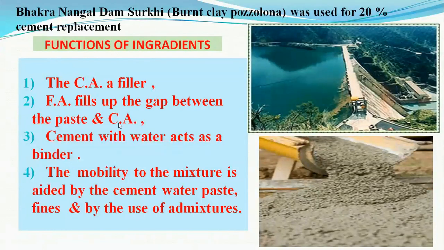To all these ingredients, either in a wet concrete or in a hardened concrete. In a wet concrete, the mobility to the concrete mixture is given by the cement and water paste, as well as by using certain admixtures. Other properties like anti-corrosion to the reinforcement and various others will be imparted by the admixtures.